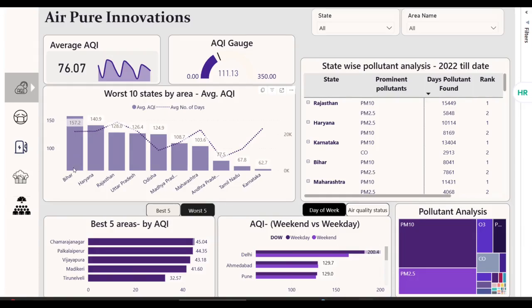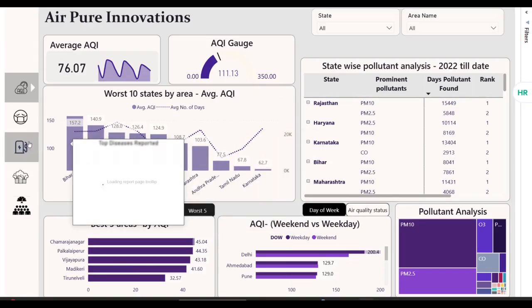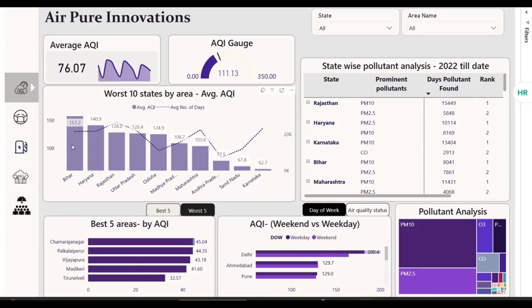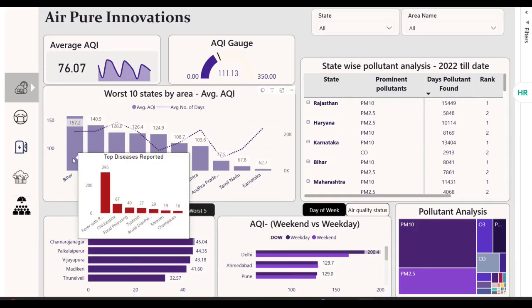Here, Bihar, Haryana, Rajasthan, Uttar Pradesh, as well as the other states represent among the worst 10 states by average distinct number of areas. And this line would represent the average number of days having the highest AQI. This key takeaway would represent that there's a direct correlation between the spike in air quality index and hospital admissions. Fever with rashes is identified as one of the diseases linked to spike in air quality index.